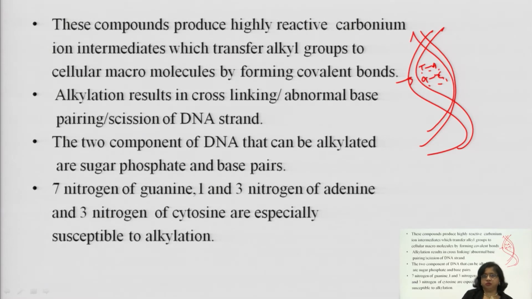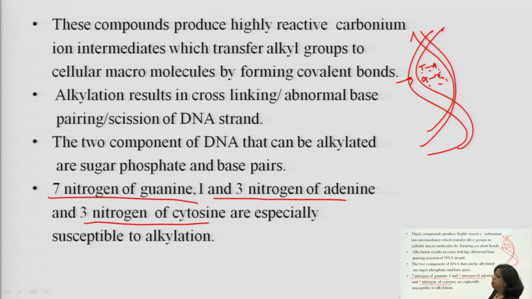That is important, you should know. DNA contains guanine, cytosine, adenine base pairs. So, the 7 nitrogen of guanine, very important, I have mentioned here, the 7 nitrogen of guanine, the 1 and 3 nitrogen of adenine, and the 3 nitrogen of cytosine are very susceptible to alkylation. These are the target areas where the alkylation reaction can take place.